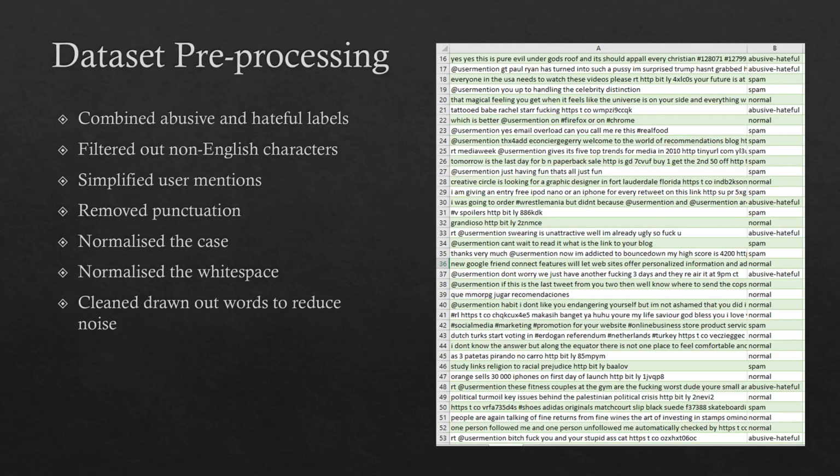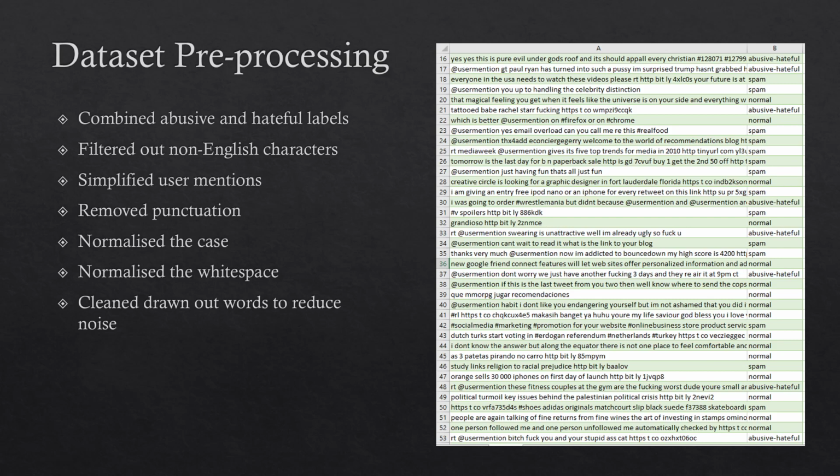To reduce noise, we pre-processed our data. We combined the two Twitter datasets, and then we combined the abusive and hateful labels because there weren't many instances of those, so we combined those to reduce the class imbalance. We filtered out non-English tweets by removing non-English characters. We simplified user mentions. On Twitter, you can mention a user by using an @ symbol followed by their username. To normalize and simplify this, we replace a username with the word user mention.